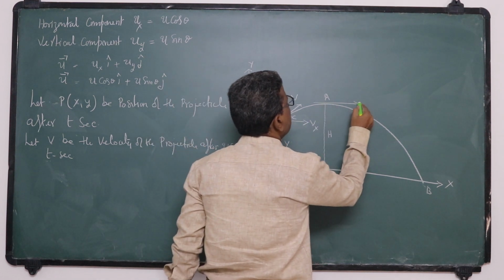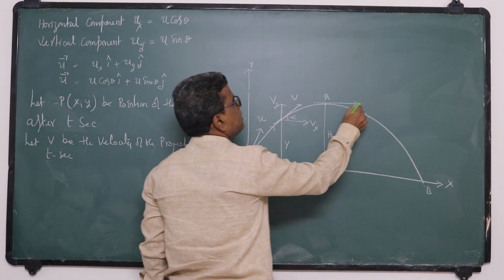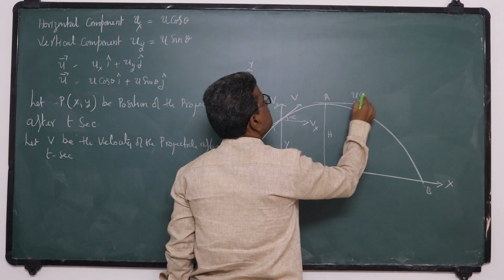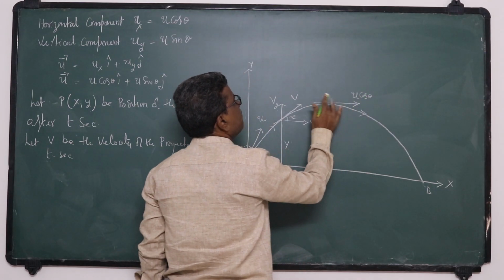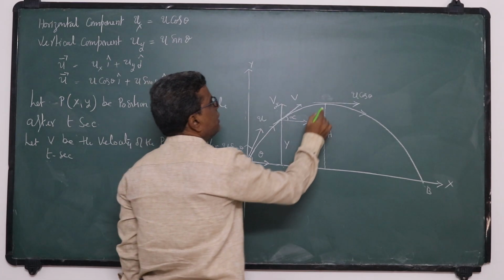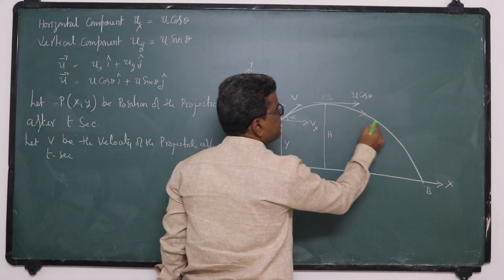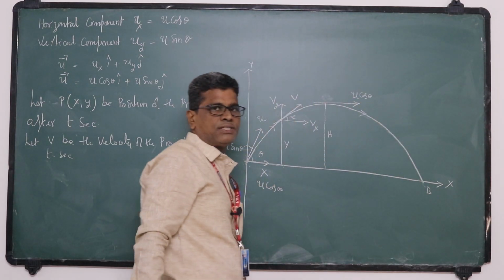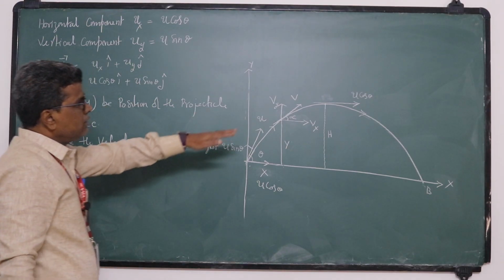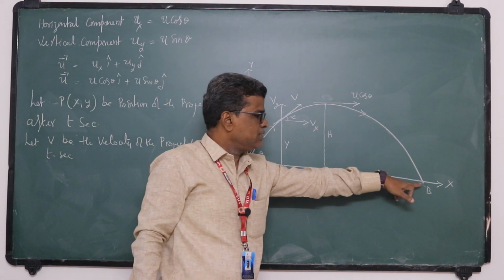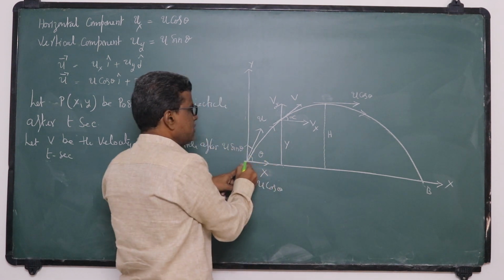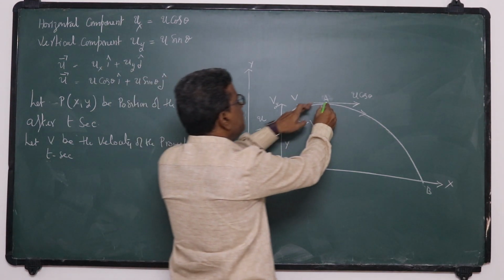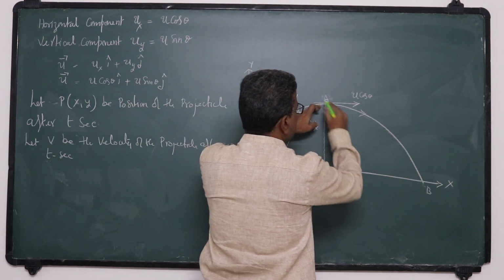When it reaches maximum height, its velocity is completely horizontal, with magnitude u cos theta. Here the vertical component becomes 0 at maximum height. As it descends, the vertical component gradually increases and the horizontal component remains the same. The horizontal component won't change during the journey, but the vertical component decreases during ascent, becomes 0 at maximum height, and increases again during descent.